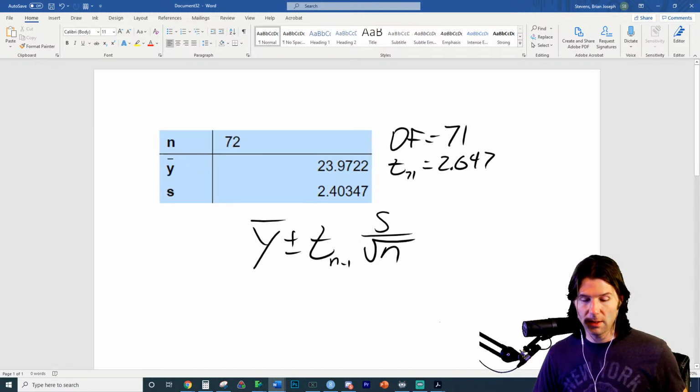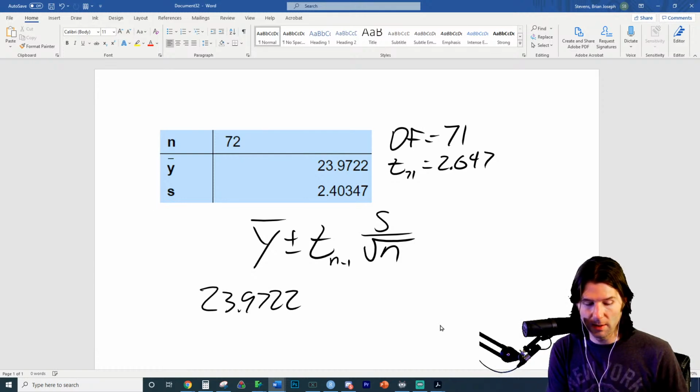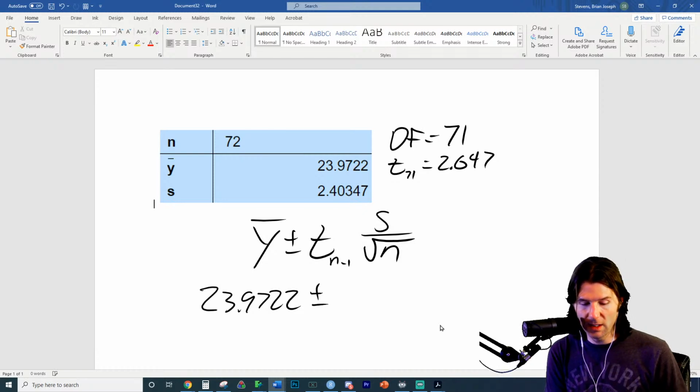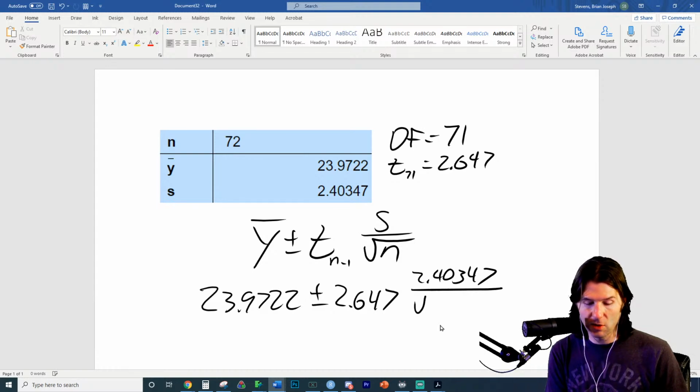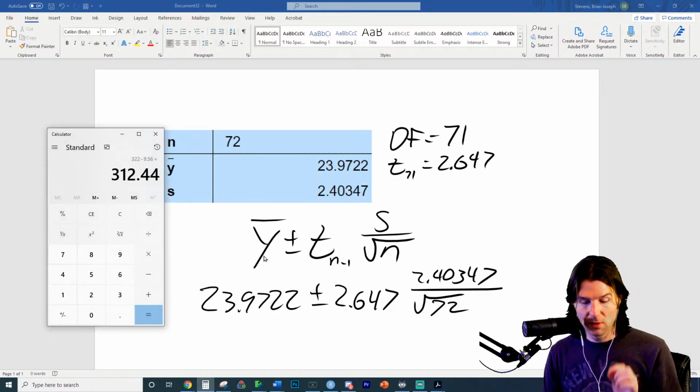And so let's give it a shot. The sample mean is 23.9722, a lot of decimals, plus or minus the t, which is 2.647. And then we do the standard deviation of 2.40347 divided by the square root of 72. There we go. And so let's go ahead and start solving this.